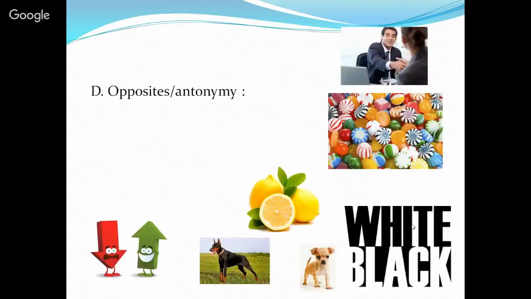Another category is antonymy, the opposite. We can have complementary or binary pairs, as black and white. When I think of the word black, immediately the word white is going to come to my mind, because they are binary pairs, complementary pairs.